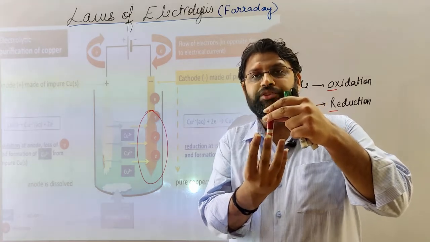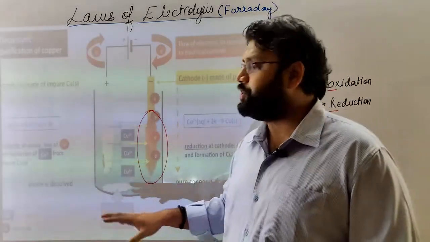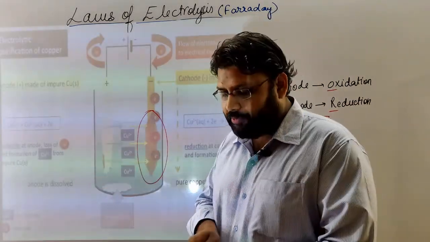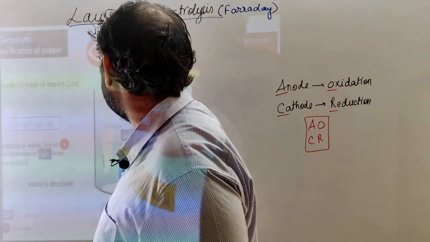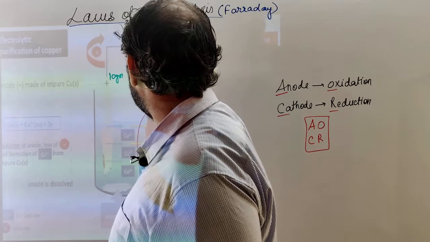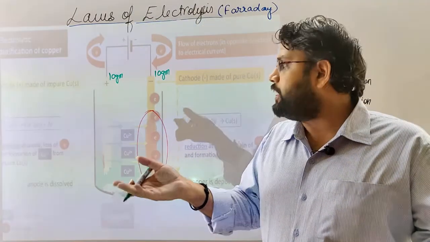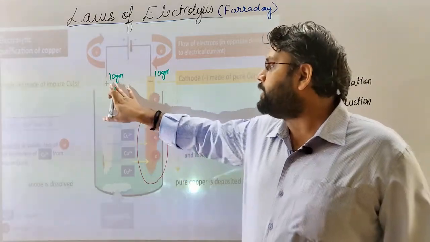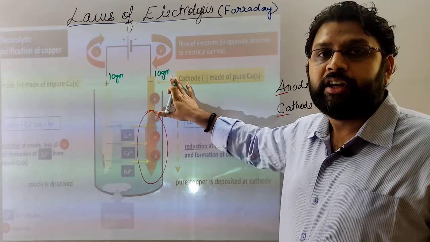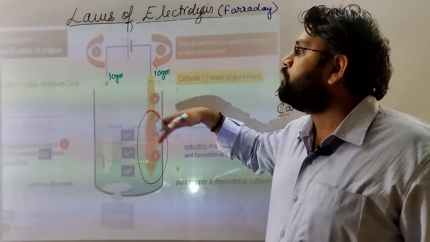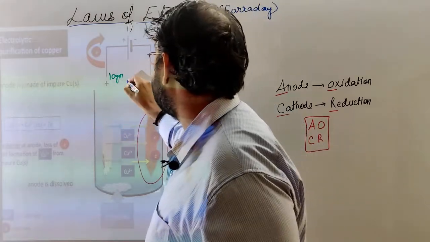Get it? So weight of ion, suppose before electrolysis our anode was weighing 10 grams and cathode was also weighing 10 grams. Before electrolysis we have weighed them on a weighing scale, and at that time anode was weighing 10 gram and cathode was also weighing 10 grams. Now after electrolysis, suppose the time duration is 10 minutes.